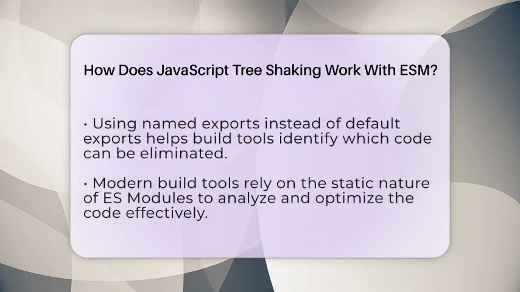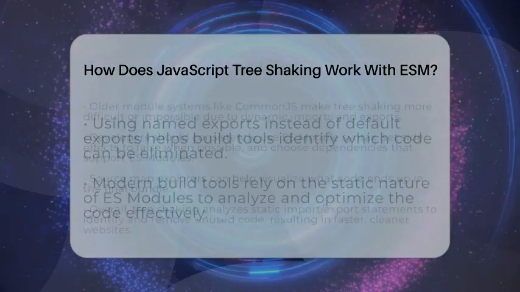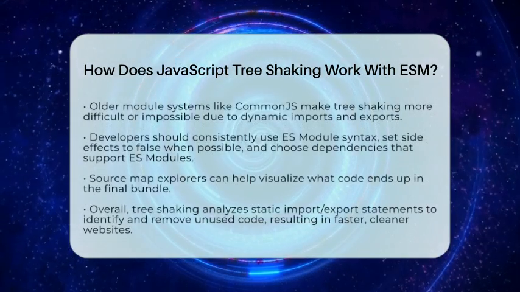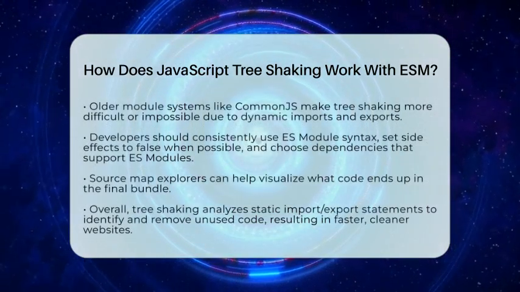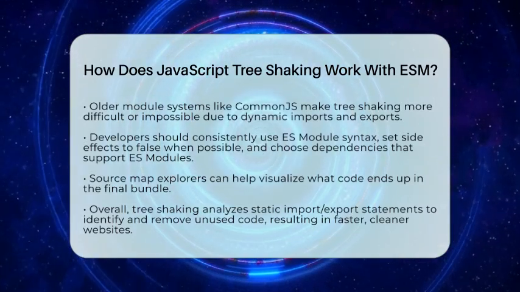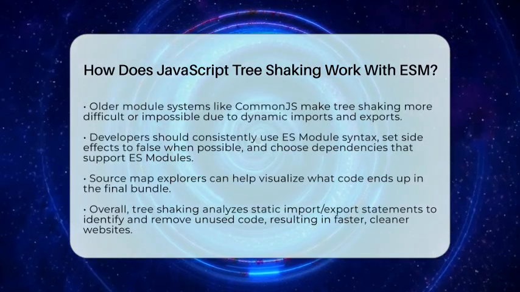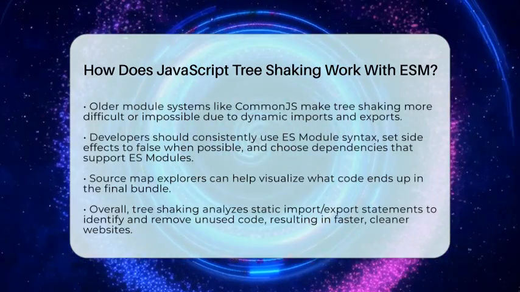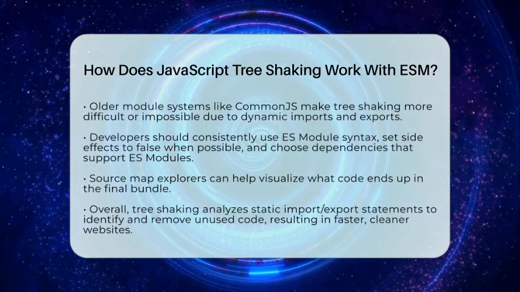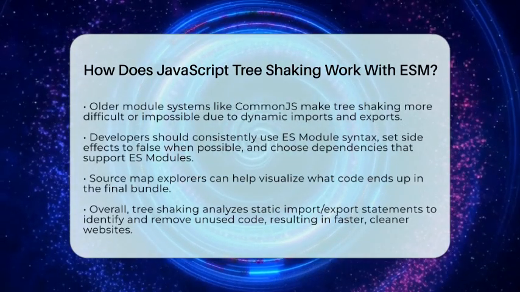In web development, you can do a lot to make tree shaking work better. Use ES module syntax consistently, set the side effects property to false in your package.json when possible, and structure your code with small, focused modules. Also, choose dependencies that support ES modules so you can reduce your bundle size. Tools like Source Map Explorer can help you see what code is actually included in your final build.